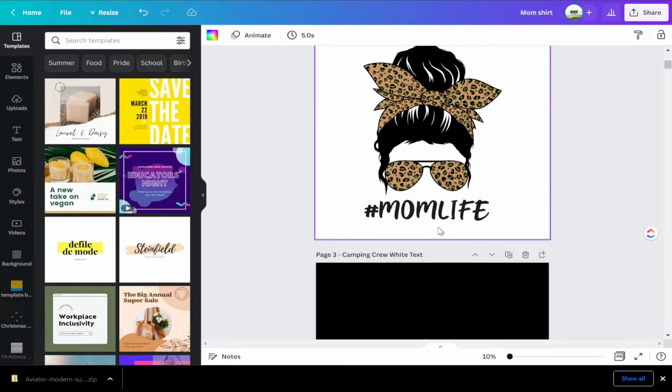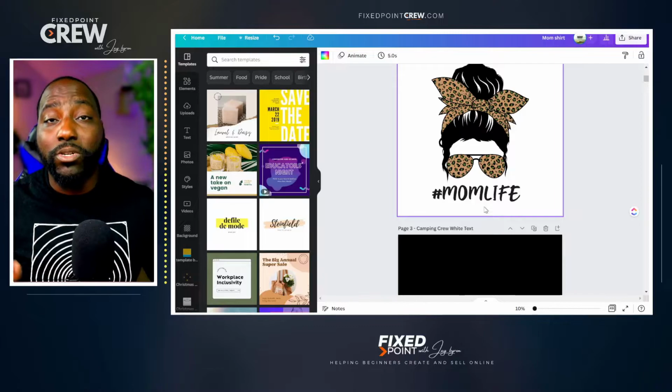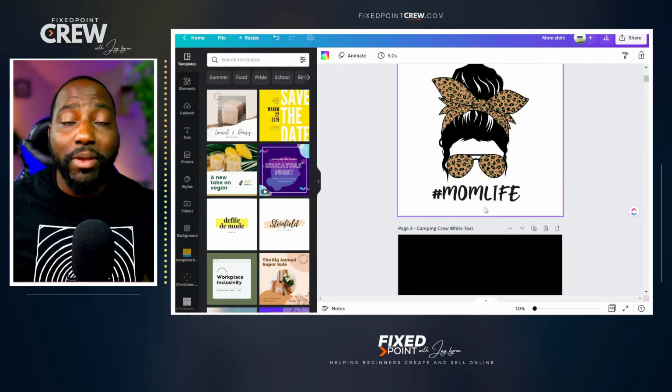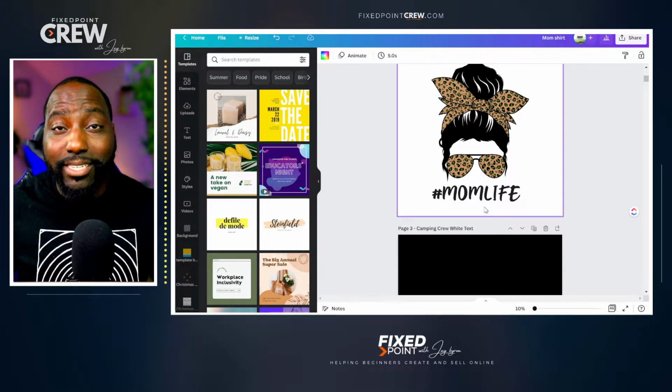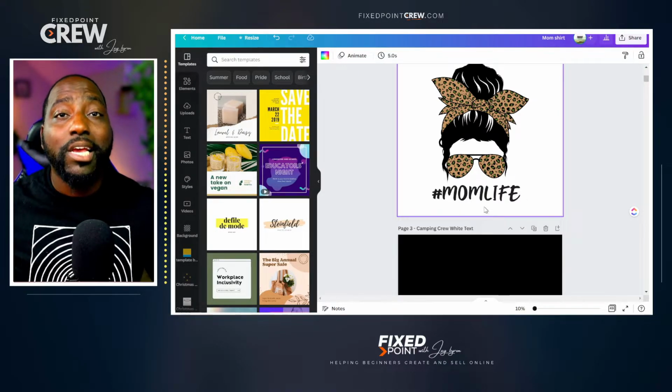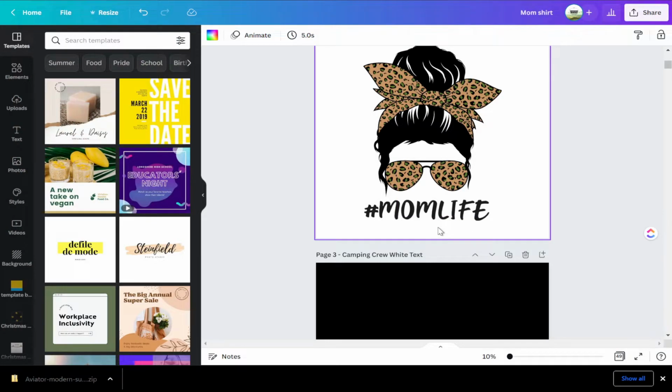So one of the things that I always tell people is to look at the font style that you see on designs that are selling. Again, you want to learn from bestsellers. And so if a font style is selling all the time, then you want to add that same font style into your own design. And again, give your own variation of words. So we know hashtag mom life is popular, as well as hashtag teacher life. So we want to add that to our design.